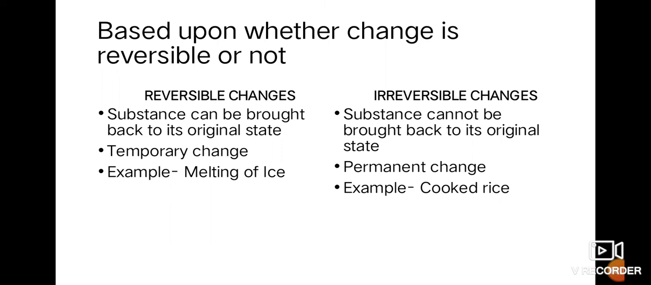A common example is melting of ice. When you melt ice, you will get water. But when you freeze water, you will again get ice. But rice grains, when they are cooked, you cannot get back the rice grains again. Or burning paper, you cannot get back the original paper again. So that's an example of irreversible changes.